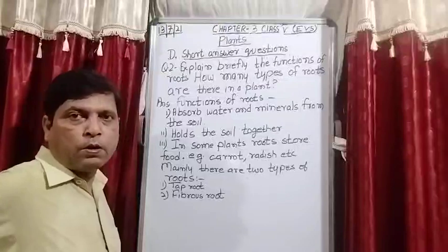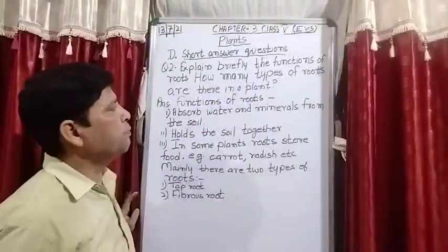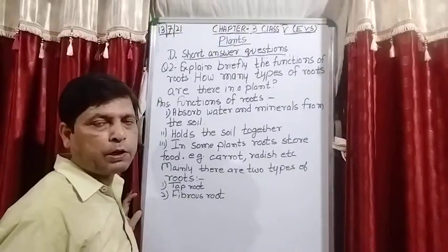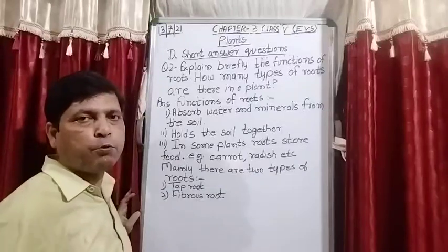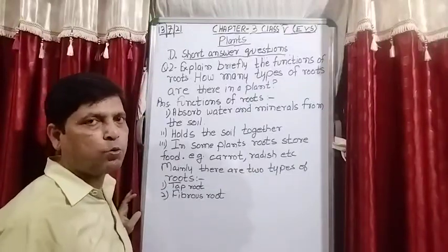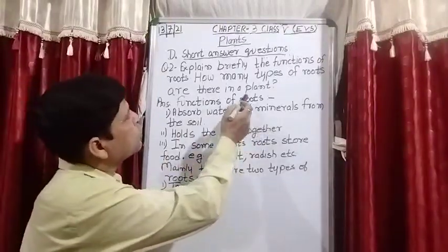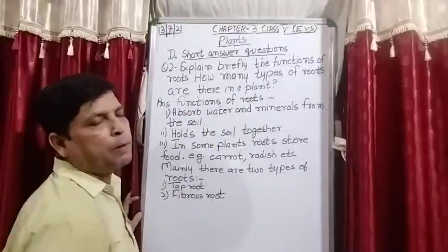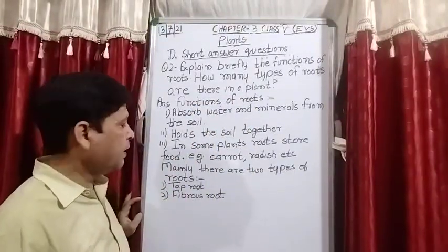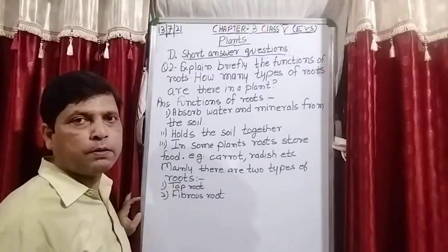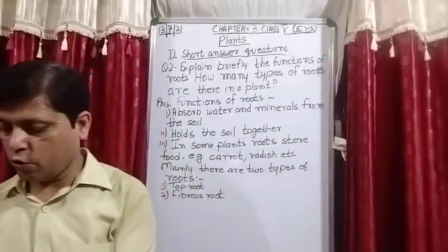Okay, so this is a complete answer, student. Briefly, the functions of root are absorb water and minerals from the soil, hold the soil. Some roots also store some extra food in them. Examples of such roots are carrot, radish, turnip and beetroot. Next, it is asked in the question, how many types of roots are there in a plant? So student, there are two types of roots which are present in a plant, that is a taproot and a fibrous root. Note down the answer or you can take a screenshot.